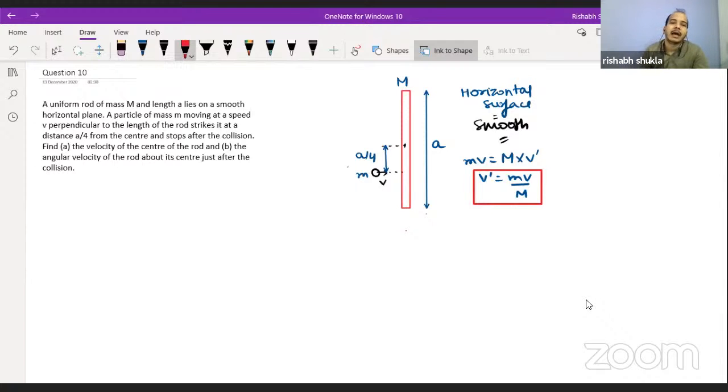No, Pranav. After the collision, the mass will not be m plus M. Just see here, you should watch the question carefully. A particle of mass m moving at a speed v perpendicular to the length of the rod strikes it at a distance a by 4 from the center and stops. If in case they had said it sticks instead of stops, then you would have said that the mass now becomes m plus M. But here they have said that the particle gets stopped, so we haven't considered the small mass in the final linear momentum. Pranav, are we clear?